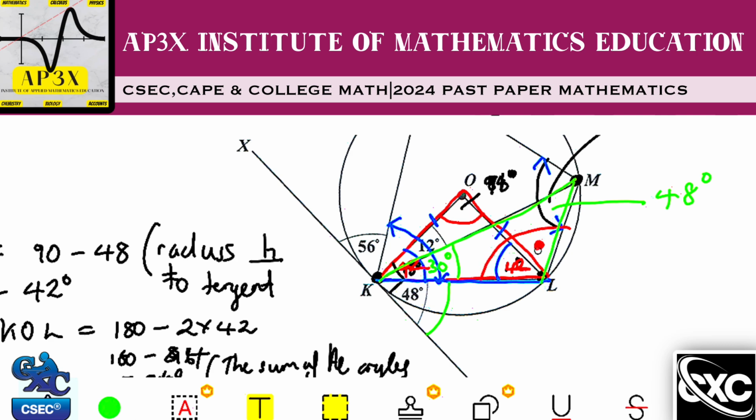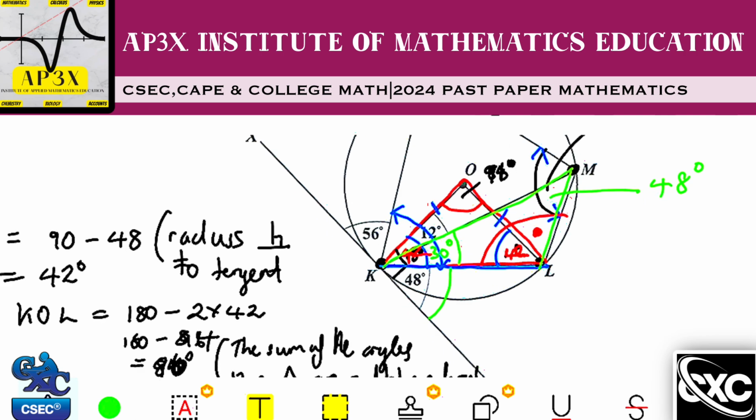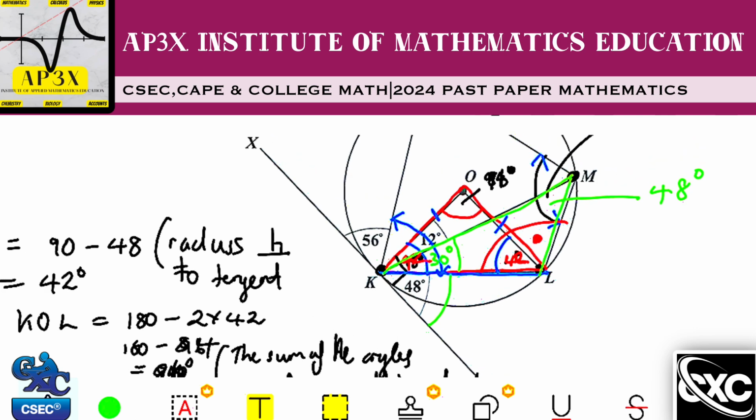So therefore I could add up all of that and take it from 180. Or I could just simply add the 48, which is what I'm doing. I'm going to be adding the 48 degrees here and this 30 degrees that I've just calculated, and take all of that now from 180, and I'll get the full angle that I'm looking for. So we have a couple of statements to write here.